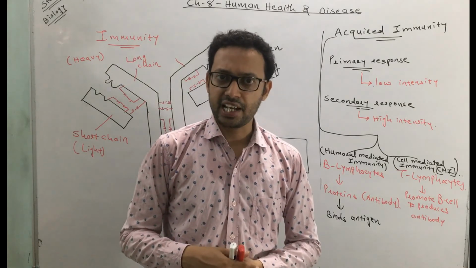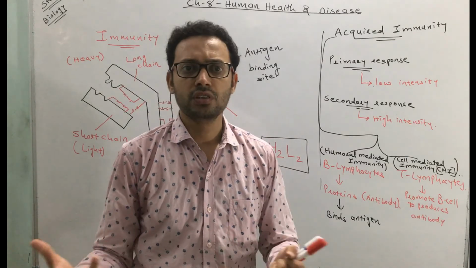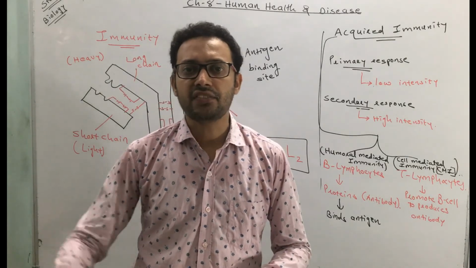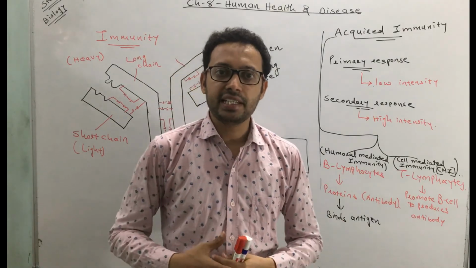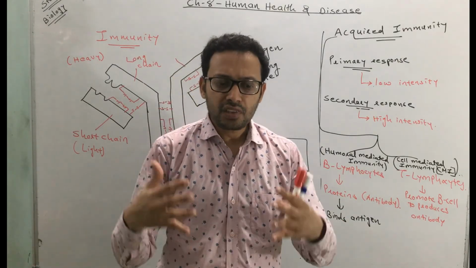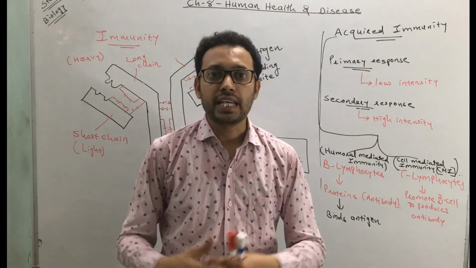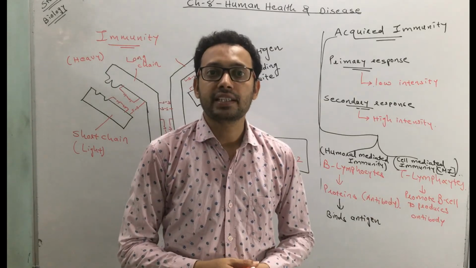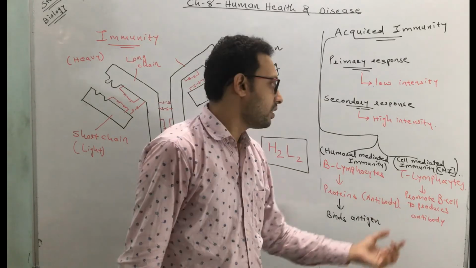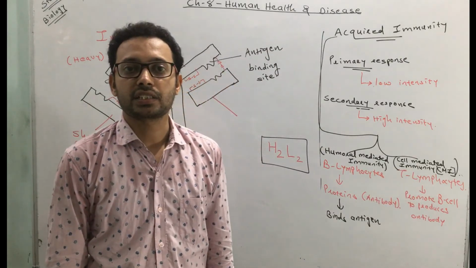But can you take the liver and kidney of any animal? No. Can you take the liver and kidney of any other people? No. Before taking the liver and kidney from any other person, you have to check the compatibility, whether it is matching or not. If they are matching, then that organ is going to be transplanted. In that, which immunity has a role? CMI, cell-mediated immunity has a role.